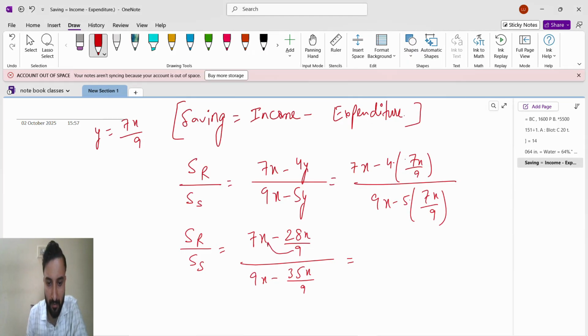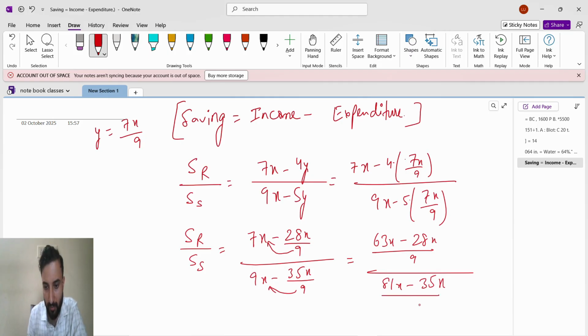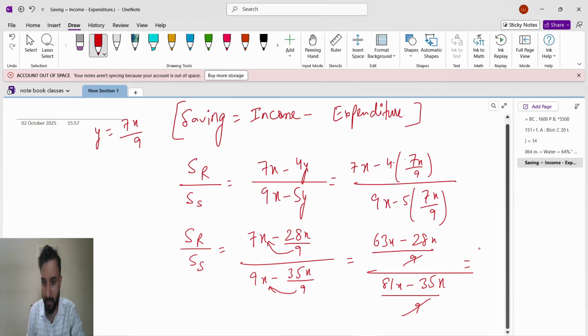We'll multiply: 7 nines are 63, 63x minus 28x divided by 9, whole divided by 9 nines are 81, 81x minus 35x, whole divided by 9. The 9s will get cancelled, so we get 63 minus 28, which is 35x, divided by 81 minus 35, which is 46x.